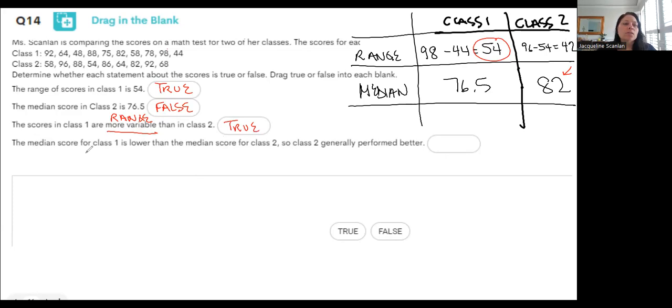And finally, the median score for class 1, 76.5, is lower than the median score of class 2. It's lower than 82. That's true. So class 2 generally performed better. That's true because the median score was higher in class 2. All right, so that's how I would do those answers. Pause the video.